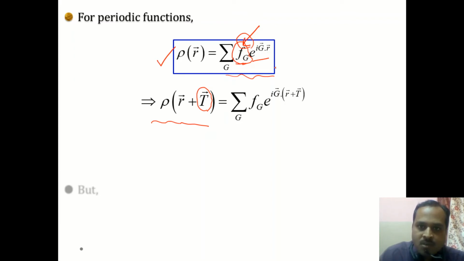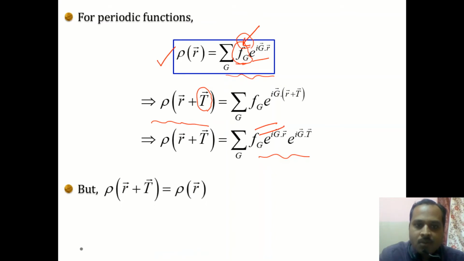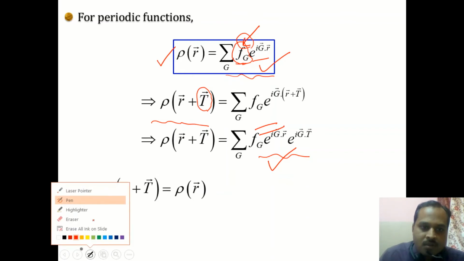Now r is replaced with r plus T, and we can further write it as exponential of i G dot r times exponential of i G dot T, and this quantity is equal to rho of r since it is a periodic function. So we can write rho of r plus T is equal to rho of r, and in the place of rho of r plus T we can write this, and in the place of rho of r we can write this expression. So what will be the outcome of this?